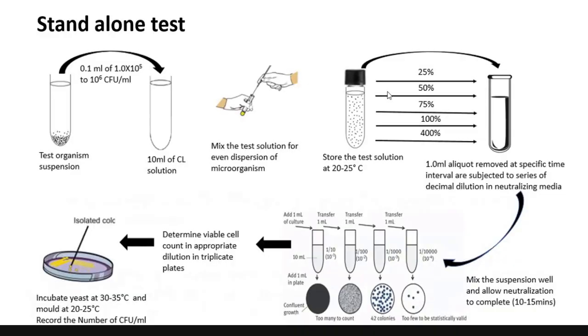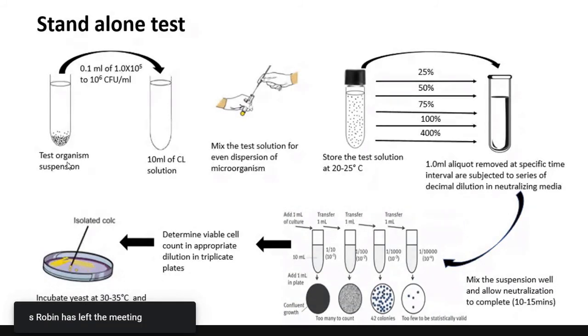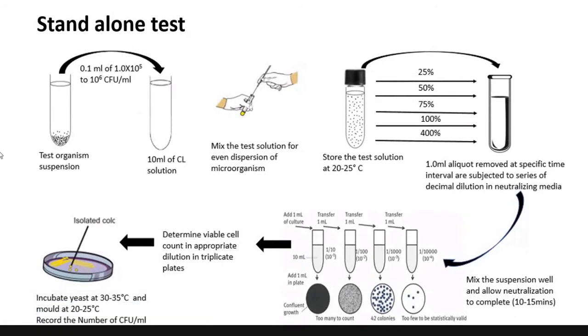This is just a very brief pictorial representation of a stand-alone test. Initially, there will be a microorganism to test the solution. If you want to test a solution against Pseudomonas aeruginosa, you should have a test suspension of Pseudomonas aeruginosa.